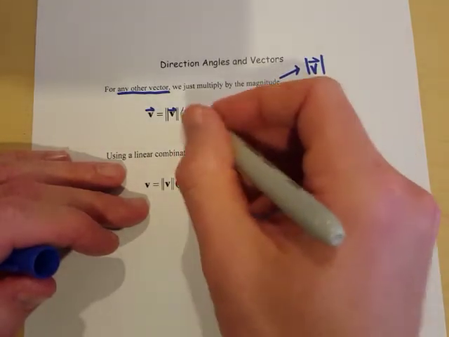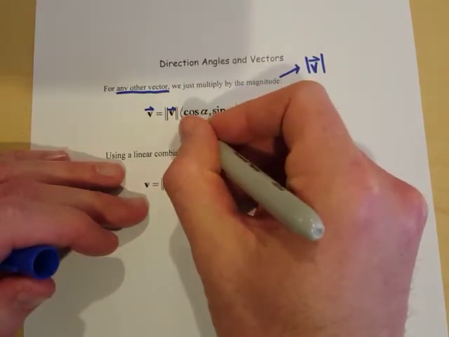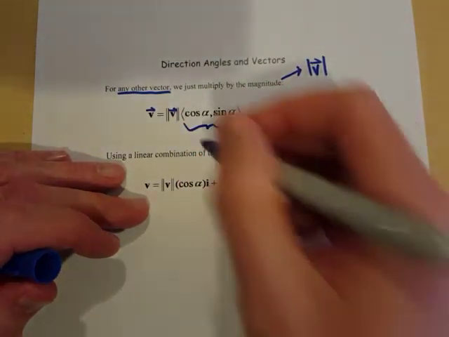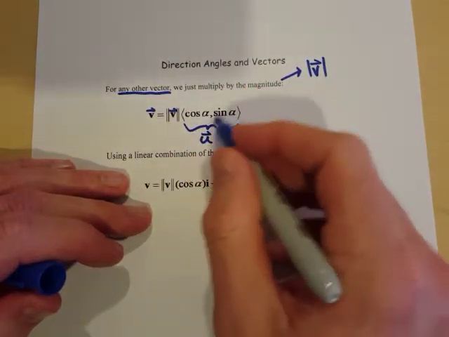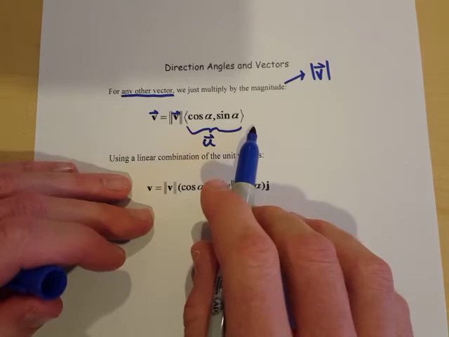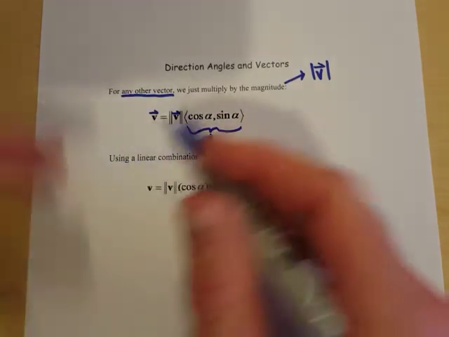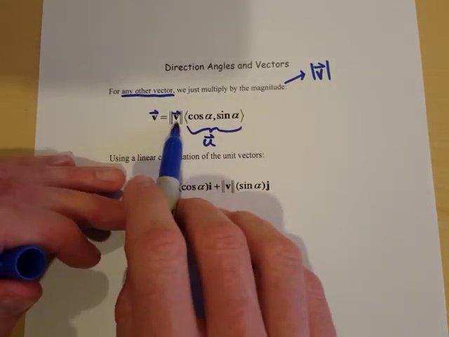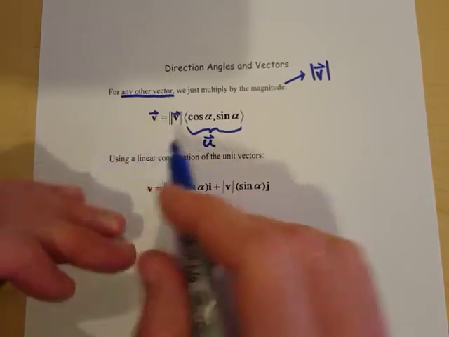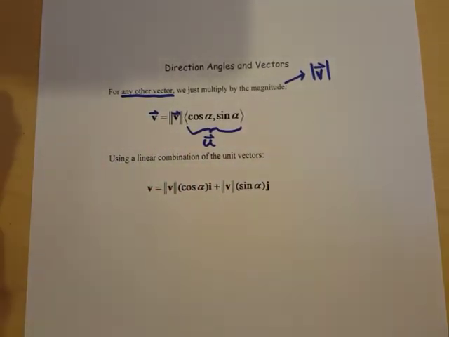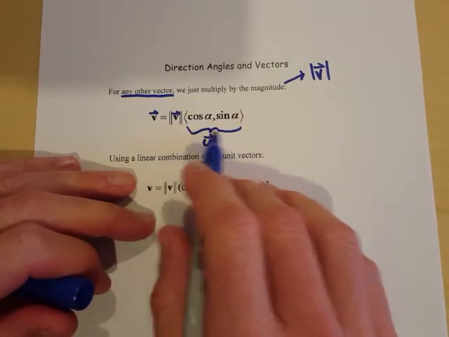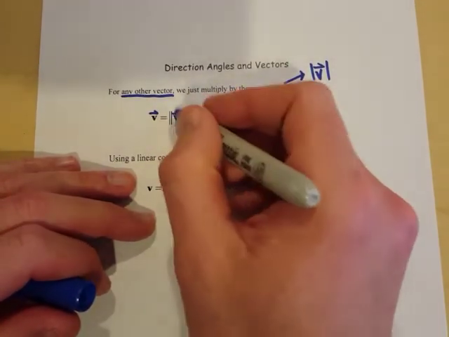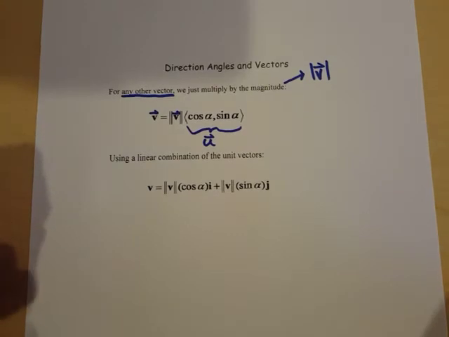But if you remember from the last example, this right here is a unit vector. Since that's a unit vector, since that's got a length of 1, if we multiply it by whatever number we're talking about, we just multiply it by that and we have a vector of a new magnitude. So if I wanted to double this, if I wanted to make it a magnitude of 2, I just plug in a 2 for this first number.